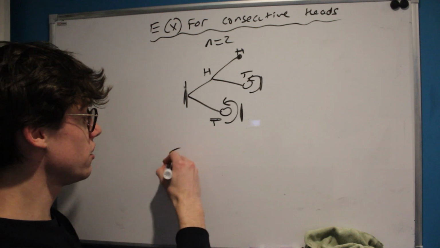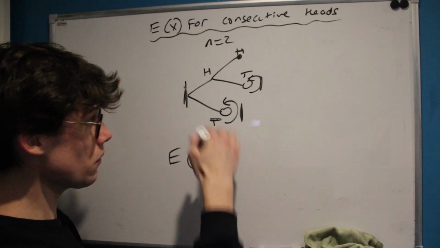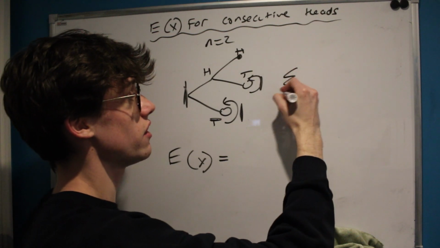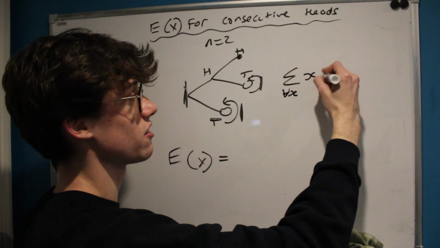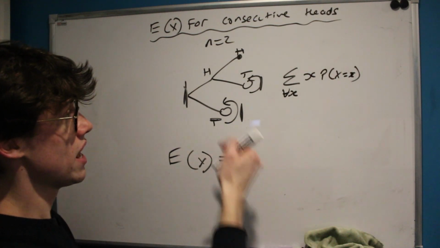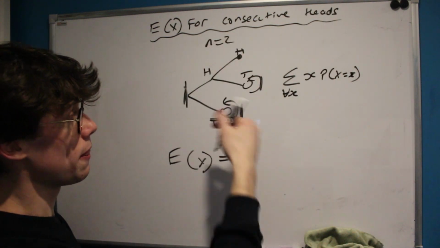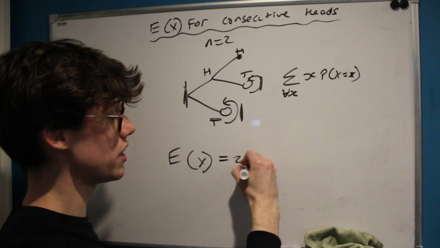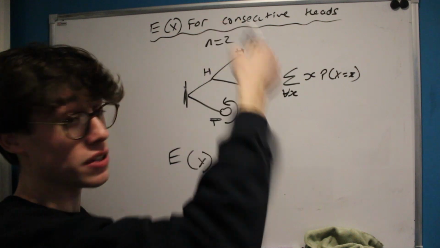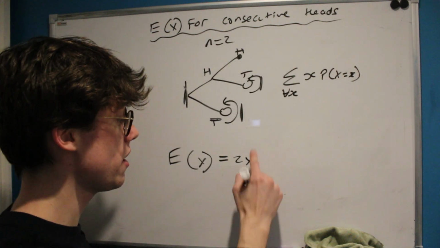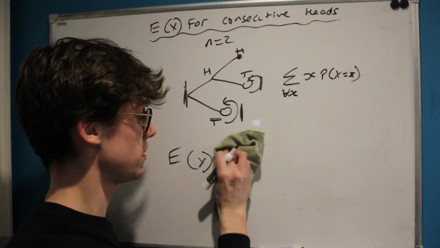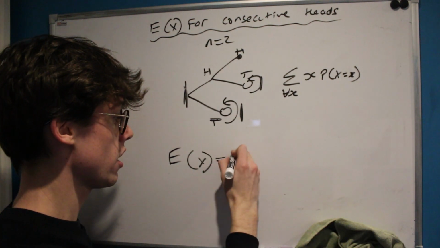And so when we're considering the expected value, we'll consider first the branch where we get heads, and just as a reminder, the expected value is x times the probability of x being that value. And in the case of heads, it's taken us 2 throws to do that, so that's the value of x, and the probability of that occurring is a half times a half because our coin is totally fair, which is going to give us 2 over 4, which we can just write as a half.